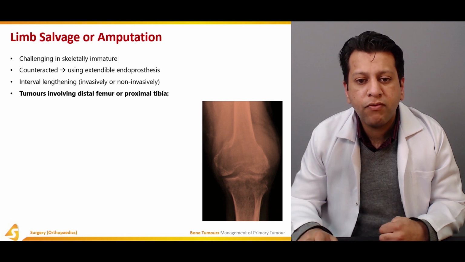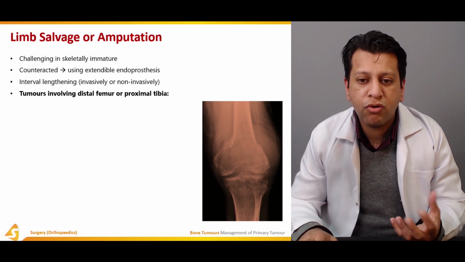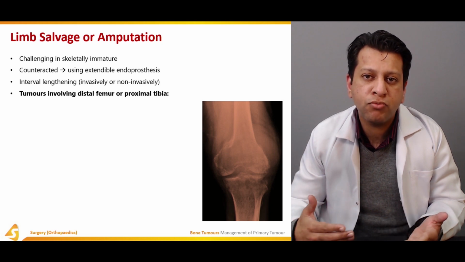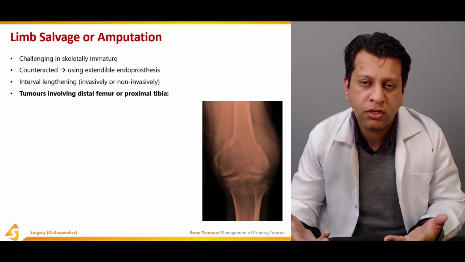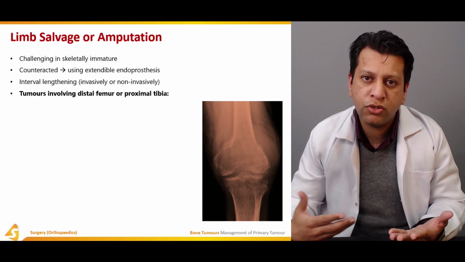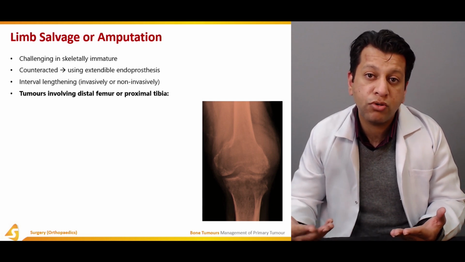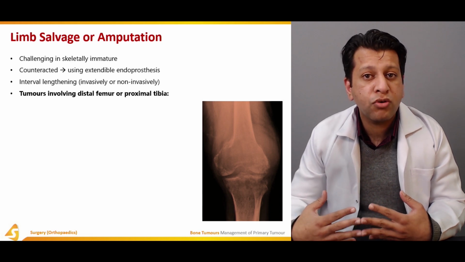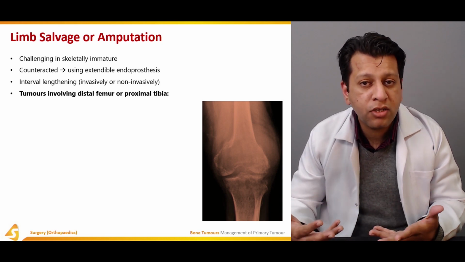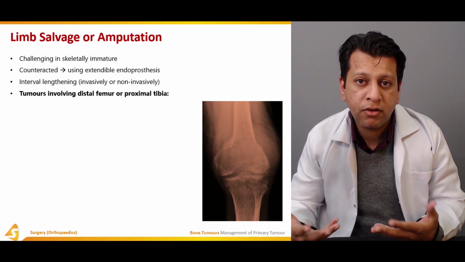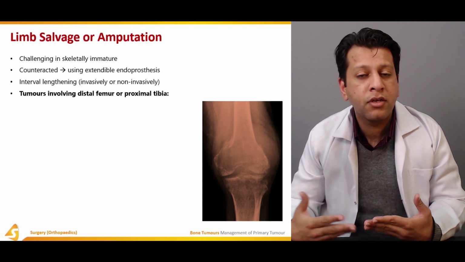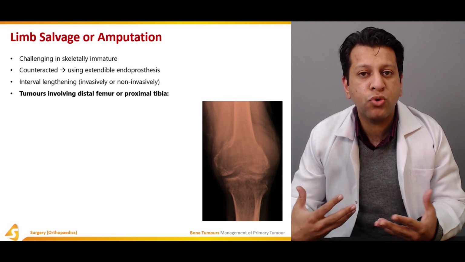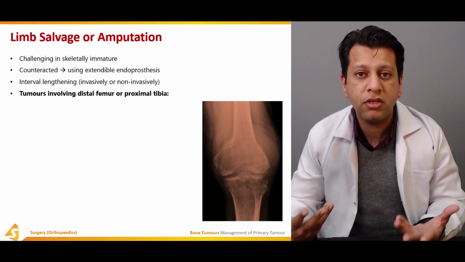Different tumors: for example, the most common tumor in bone is usually osteosarcoma. Next most is chondrosarcoma, and then third most is Ewing. And for osteosarcoma and Ewing, the most common area involved is the distal metaphysis of the femur and the proximal tibial metaphysis. So the most common area which is involved is actually the knee.